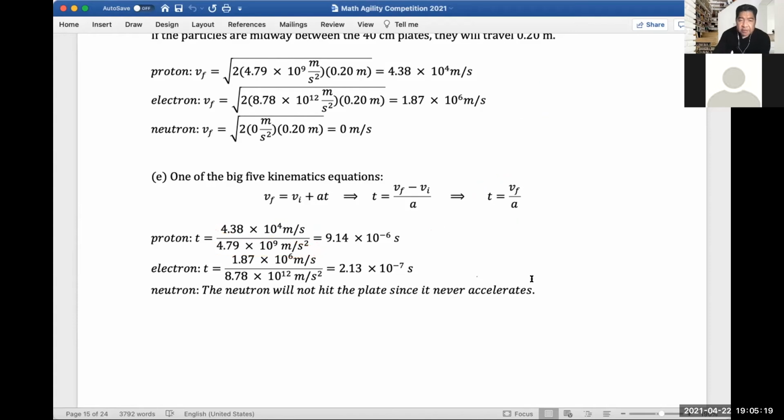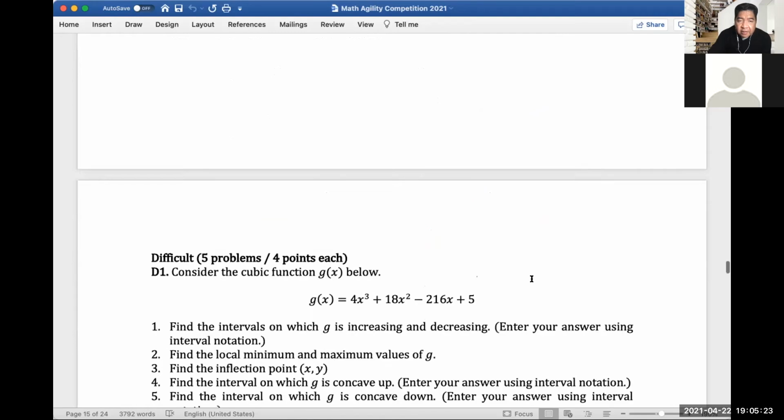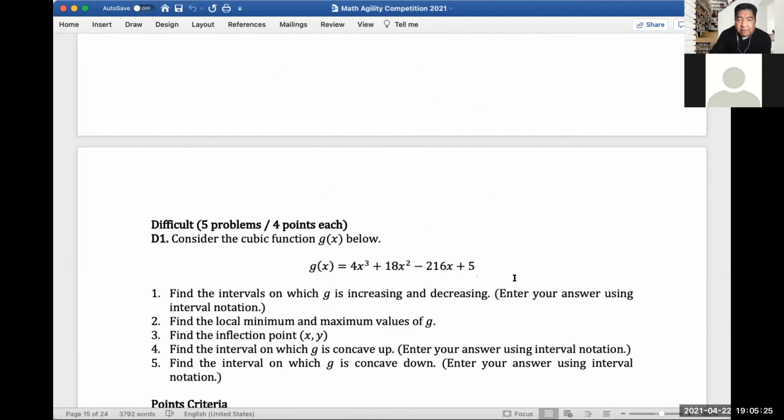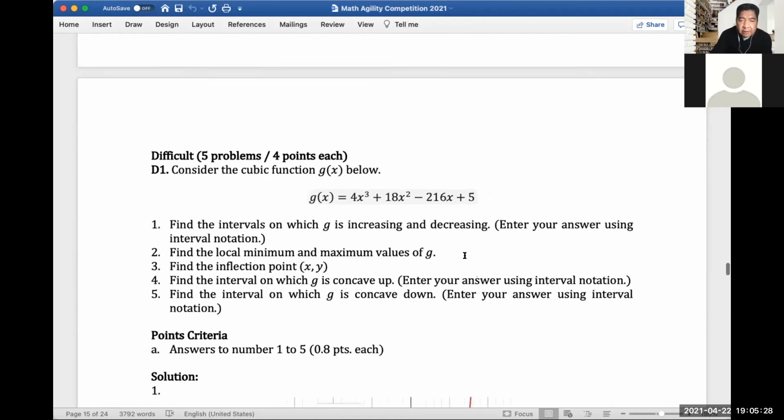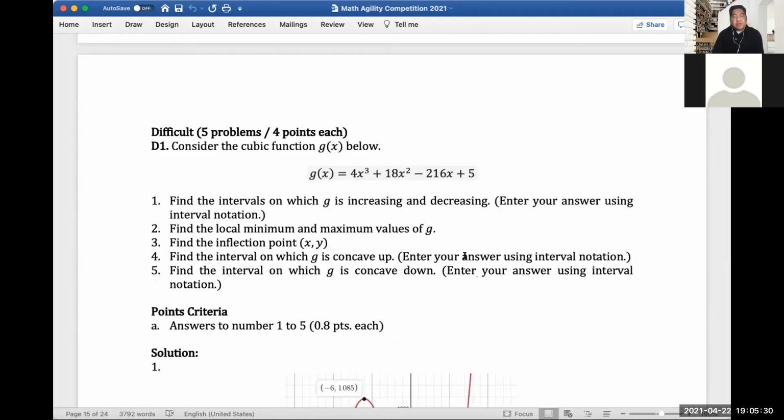All right. So let's move again. We're done with the average questions. So let's move to the difficult questions. We also have 5 problems for the difficult round. But this time, each problem would have 4 points each, right?